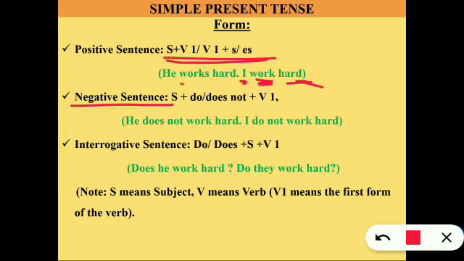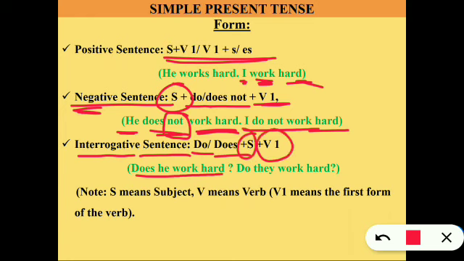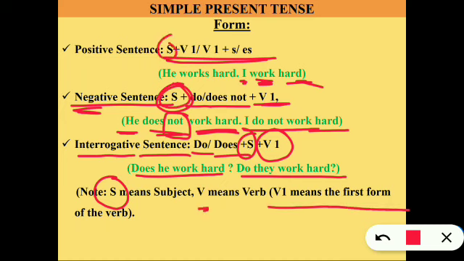In a negative sentence we use subject, and we just add do or does not with verb 1. Let's see the example. He, subject, does not work hard. I do not work hard. So in a negative sentence we have to use not along with the auxiliary verb. Next, let's move to the interrogative sentence. Do, does, we use in the front with subject and verb 1. Okay, let's see the example. Does he work hard or do they work hard? Okay, I hope it's clear. See the note. S out here means subject, V means verb and V1 verb 1.